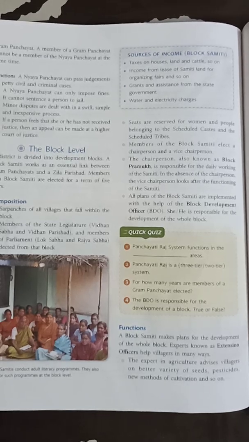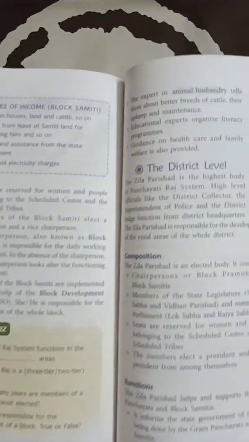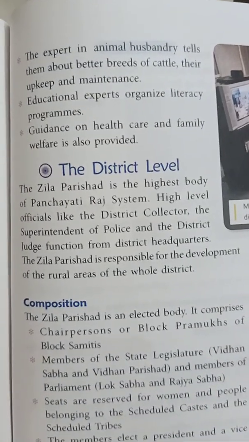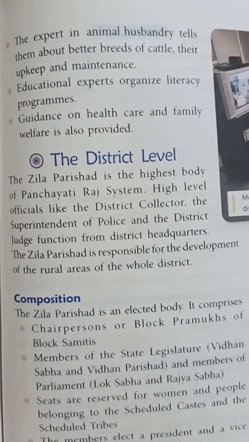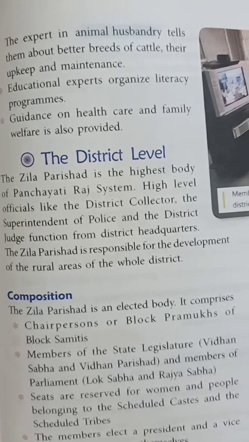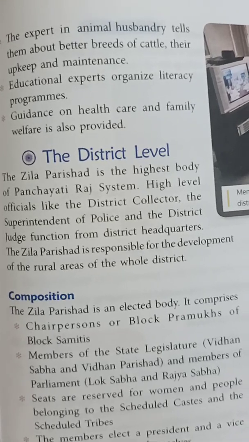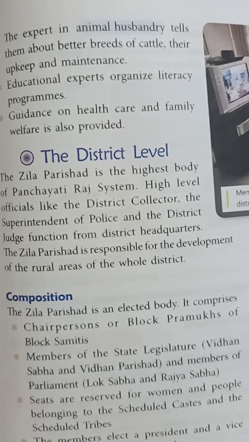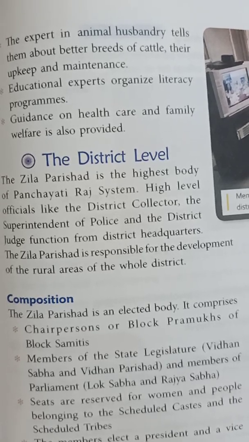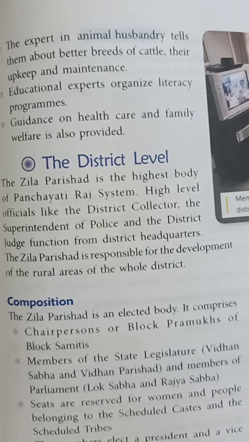Second point, the expert in animal husbandry educates the villagers about good breeds of cattle, how to take care of cattle, and about good medicine that can be given to the cattle. Third point, the expert in the education field advises the villagers about the literacy program of the government.